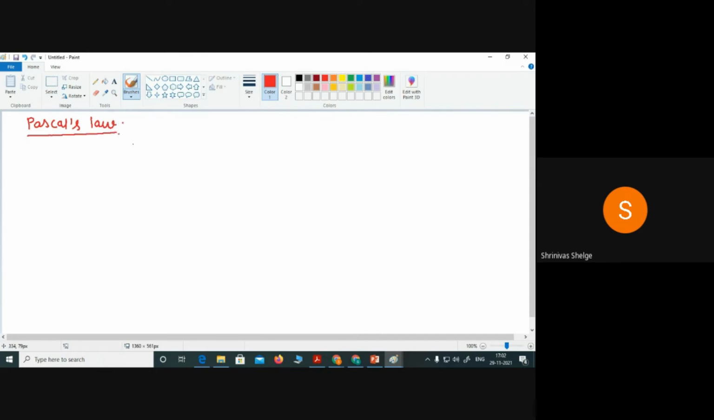So again, consider a small wedge-shaped element of the static fluid. So this is the wedge-shaped element. And on this wedge-shaped element, the pressure acting on the different surfaces are what? So here, Px is the pressure acting.